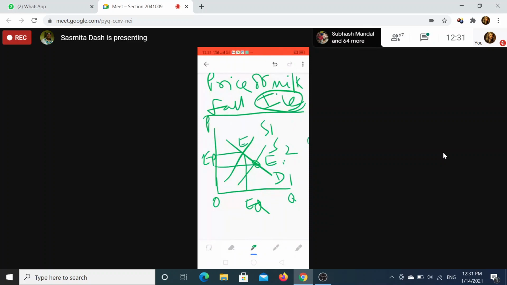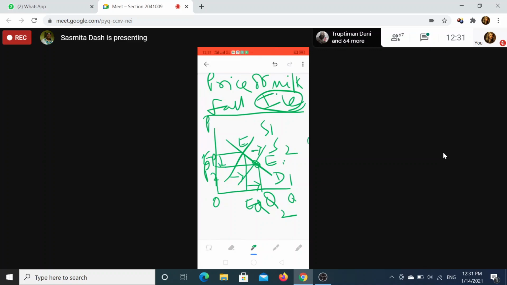So what you will get? If you stretch line to y-axis and x-axis, here you are getting price P2, quantity Q2. So now new quantity is OQ2, new price is OP2. You have to show this also in arrow mark. Supply will increase, more quantity than before, more price will fall than before.